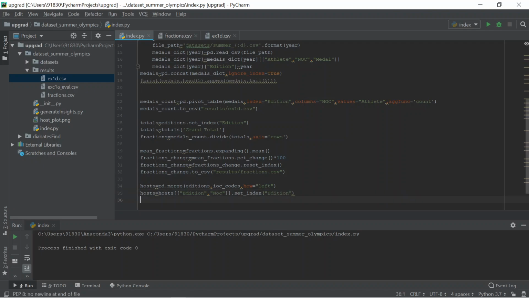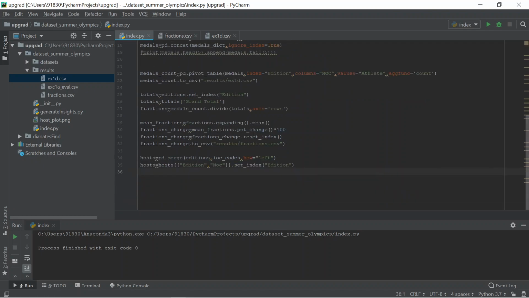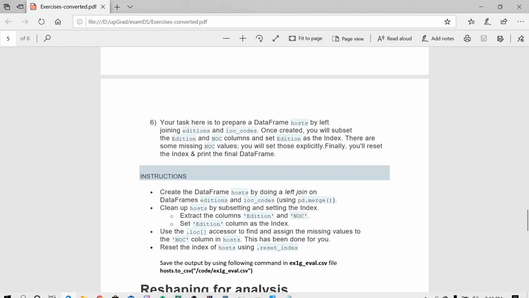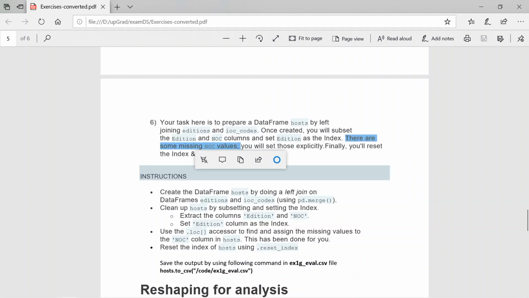Okay. And also they said in the hosts there will be some negative values. Here they say something, right? There are some missing NOC values. You will see those explicitly. I need to study the data frame first, and then finally reset the index and print the final data frame.